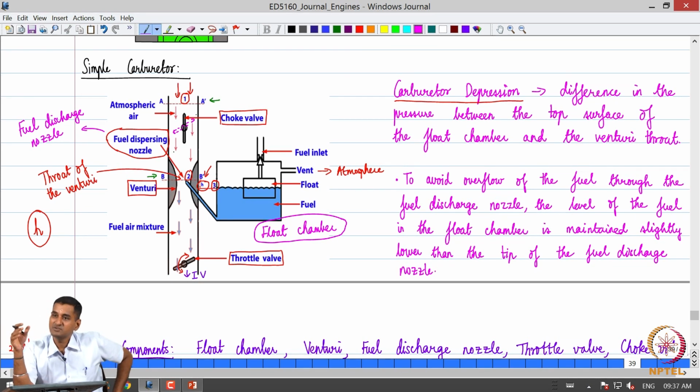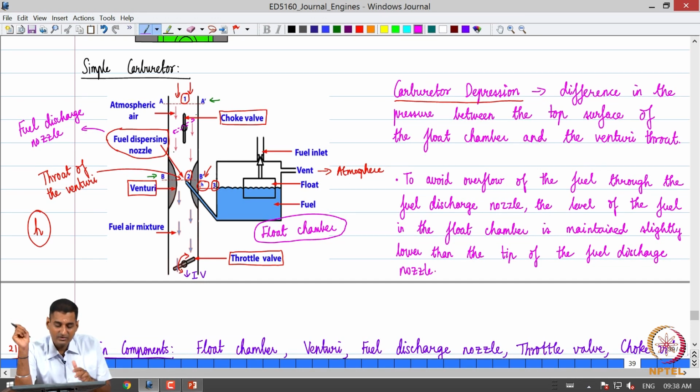So the main challenge was exhaust gas dilution, because the exhaust gases mix with the incoming fresh charge and that impedes the sustainability of the combustion process. So we want to ensure that when we start, we give a richer fuel air mixture to enable the combustion process to start.